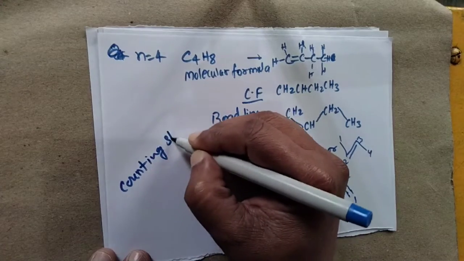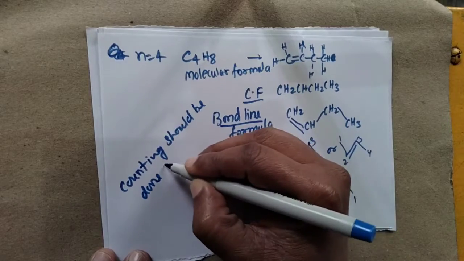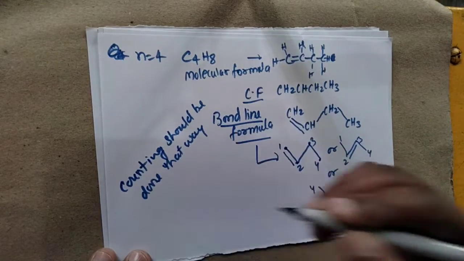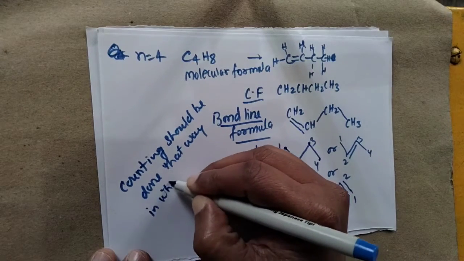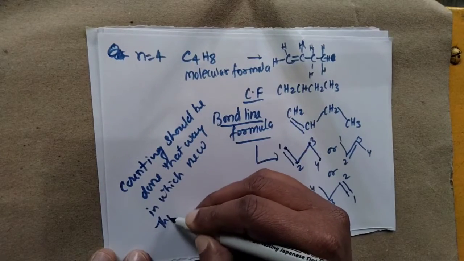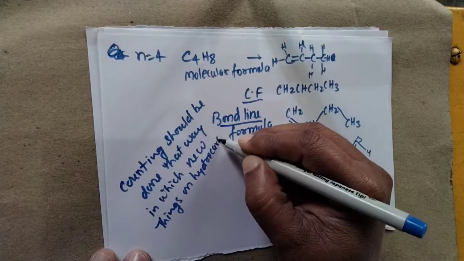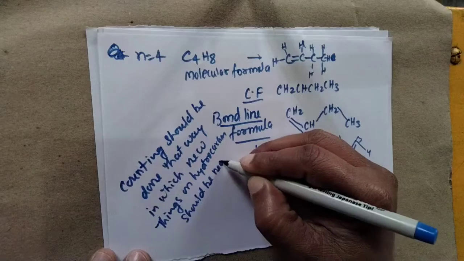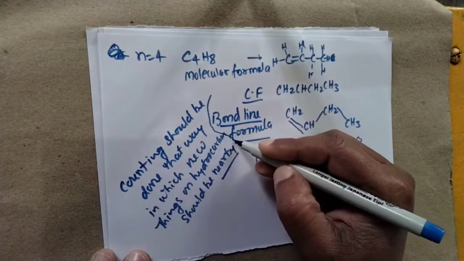Counting should be done in that way in which new things on the hydrocarbon should be nearby. It must be nearby.